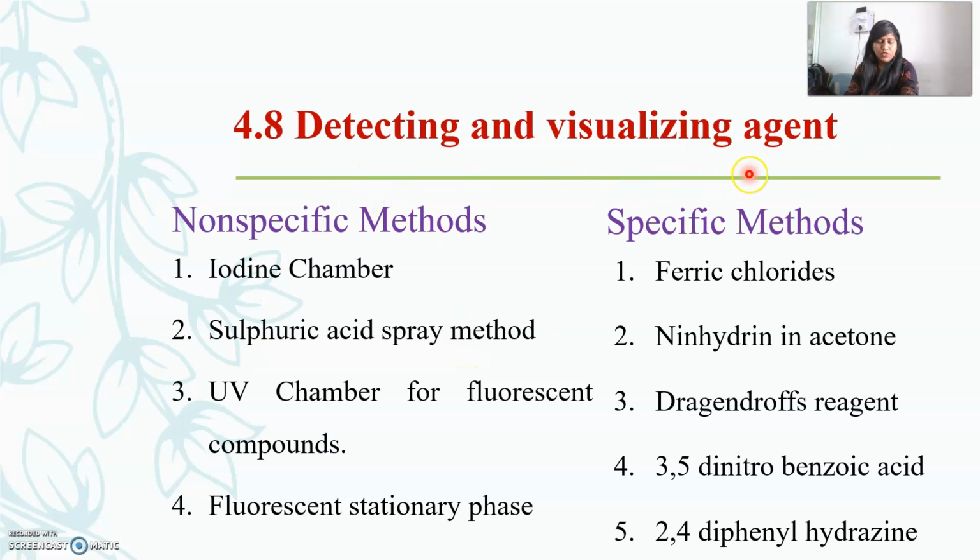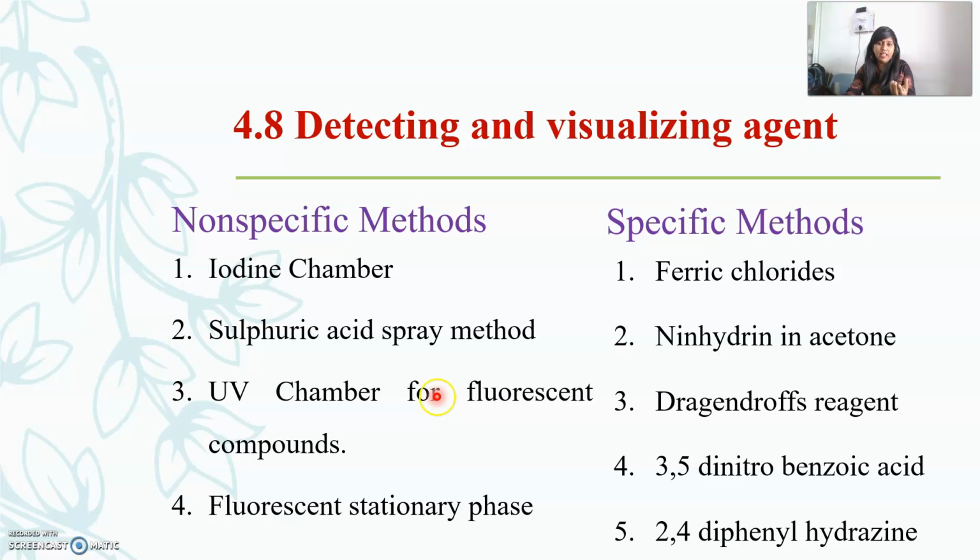Then detection and visualization. Whatever the TLC has analyzed has to be detected and properly visualized. For colored samples, you can see the developed samples directly by your eyes. When there are different types of samples which are colorless, you require some advanced methods, non-specific methods and specific methods. In the case of non-specific methods, different chambers are available like the iodine chamber, sulfuric acid method, and UV chamber for fluorescent compounds.